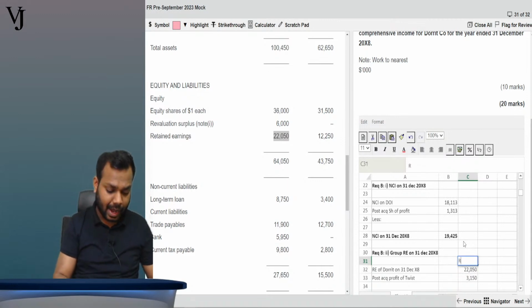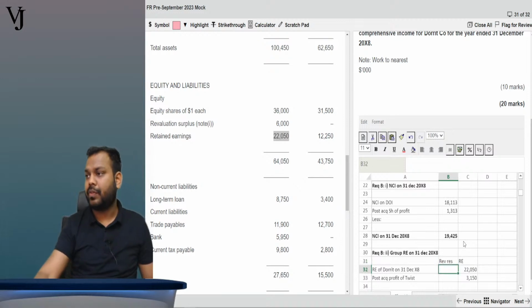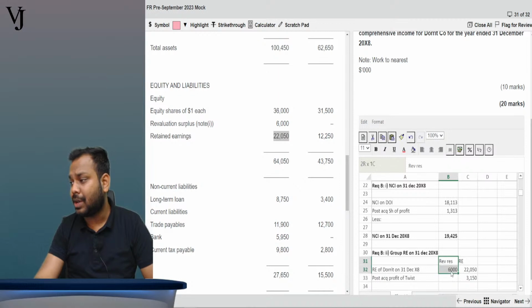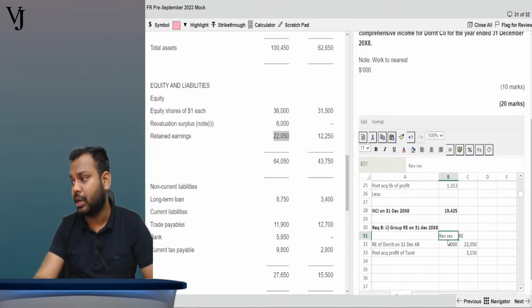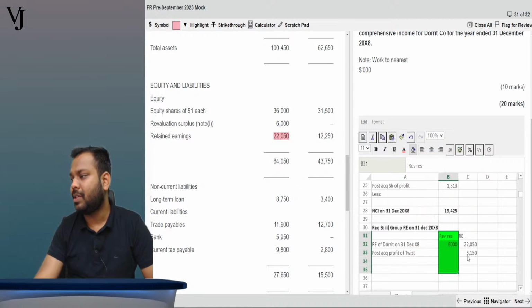So you can write here RE and here revaluation reserve. Now what is the balance of revaluation reserve? 6000. Though it is not asked in the exam, not asked in the question, I am just doing some extra work.